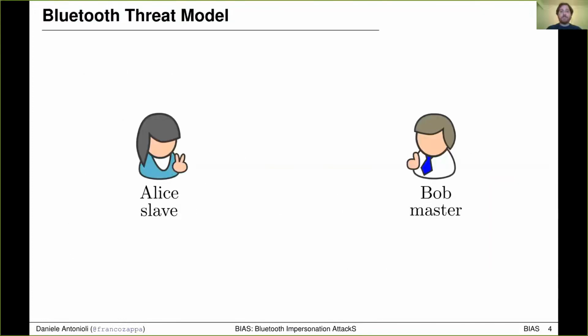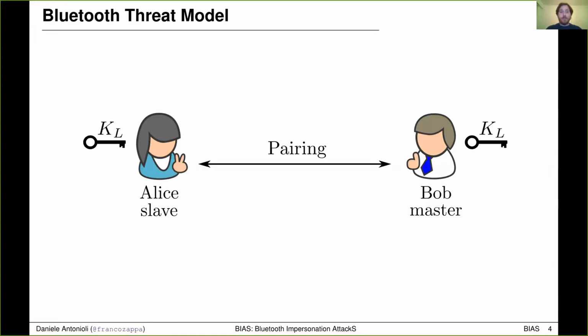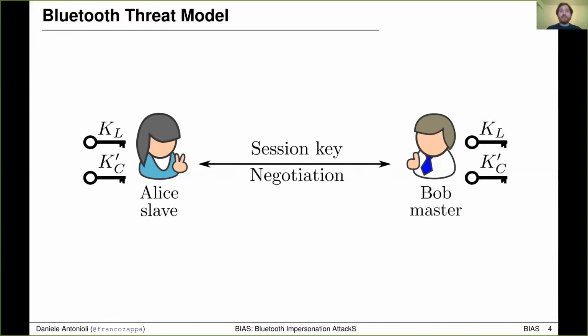Before jumping into the attack details, let's introduce our threat model. We consider two victim devices, Alice and Bob. Bob is the Bluetooth master, and Alice is the Bluetooth slave. The Bluetooth master is the connection initiator, and once the connection is established, the roles can be switched dynamically. Alice and Bob complete Bluetooth pairing and establish a long-term key. Once paired, Alice and Bob start secure session establishment, authenticate the shared pairing key, derive a session key from the pairing key, and use the session key to encrypt their session.